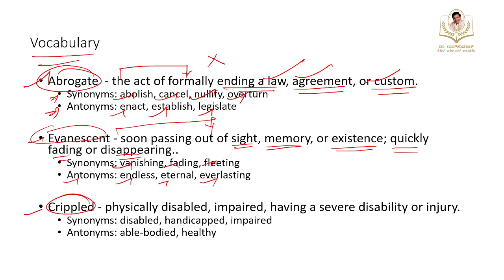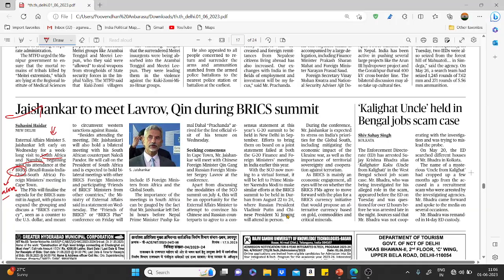Third word is crippled. Physically disabled, impaired, having a severe disability or injury. Synonyms: disabled, handicapped, impaired. Antonyms: able-bodied and healthy. These are the three words for you that come under the vocabulary of the day.